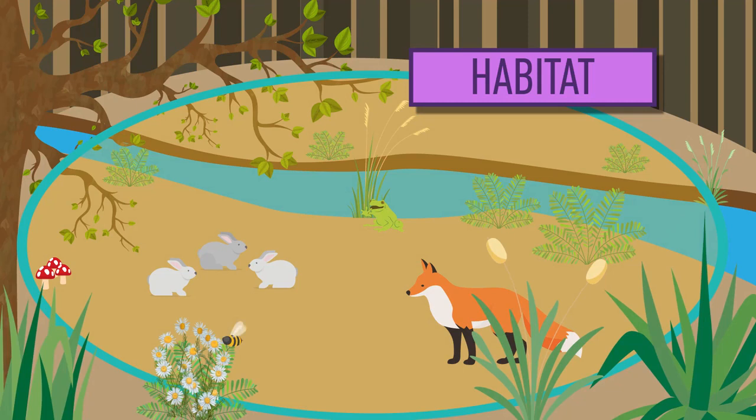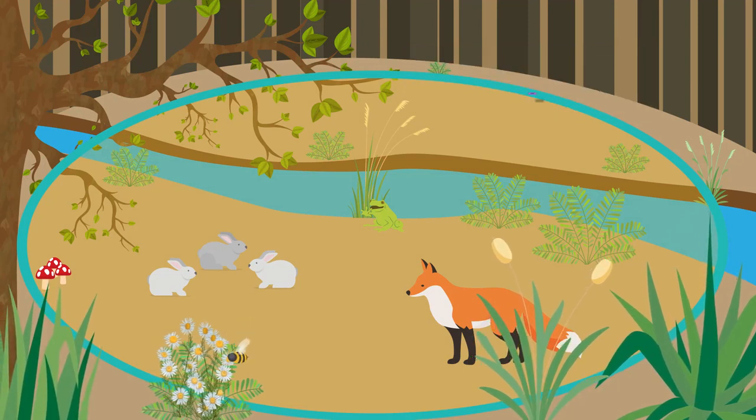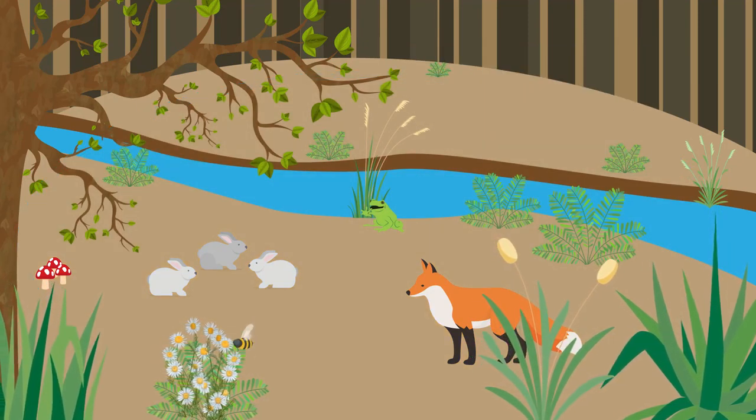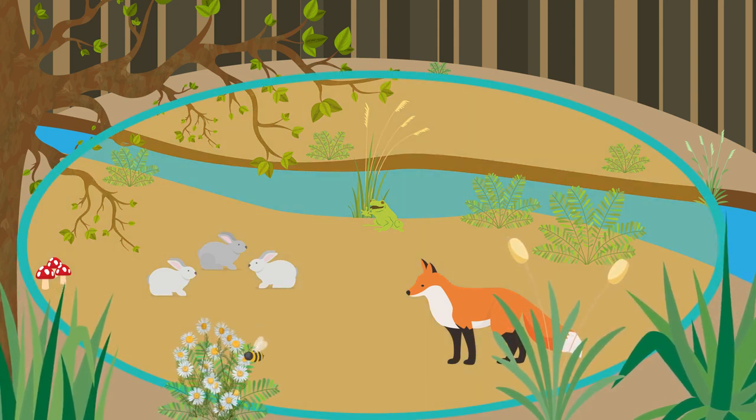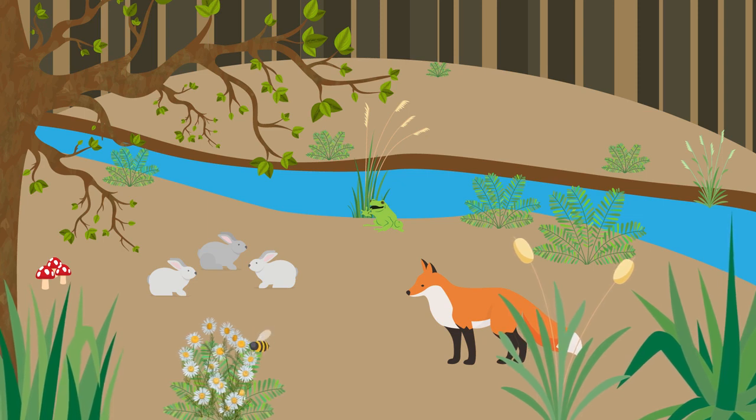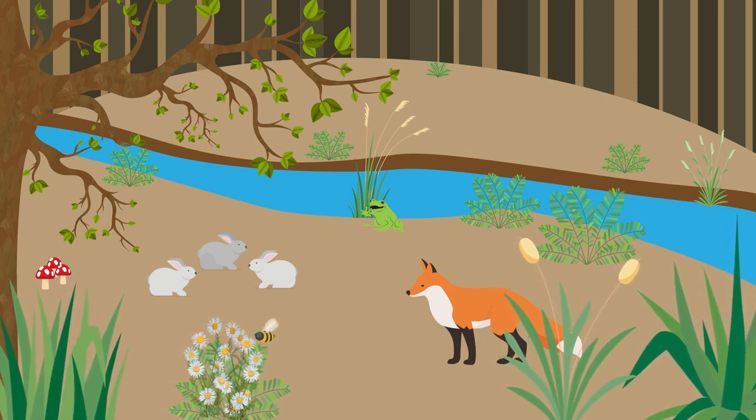A habitat is an area or environment in which an organism naturally lives. So, the woodland in this example. It describes the geographical area occupied by the ecosystem, whereas the ecosystem is the interactions between everything living within it, as well as the non-living factors.